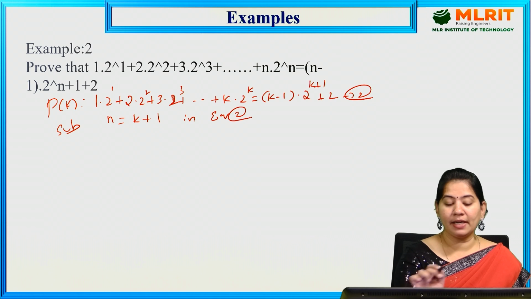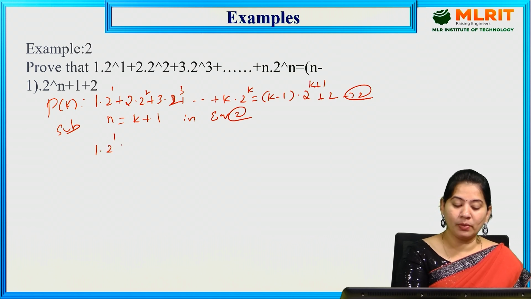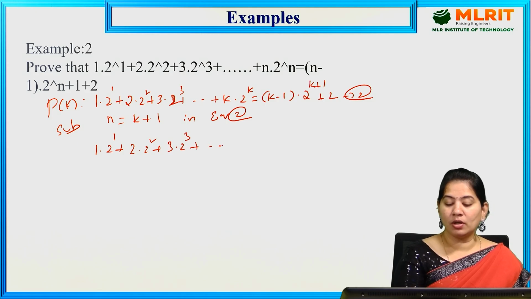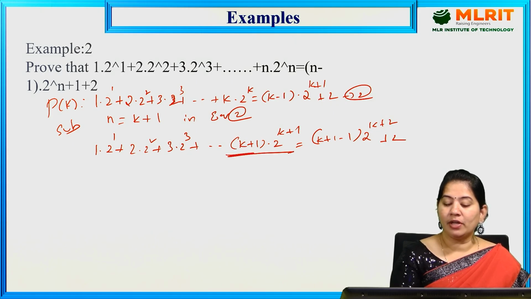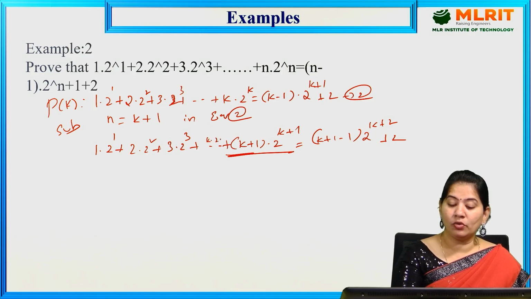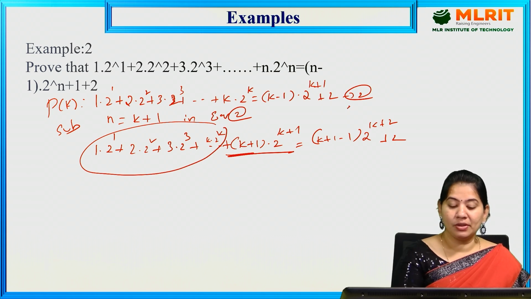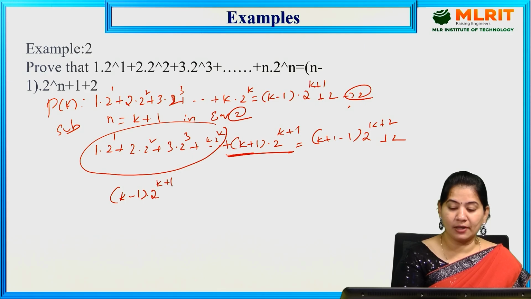Then what you will get here is 1 into 2 power 1 plus 2 into 2 square plus 3 into 2 cube plus so on, k plus 1 into 2 power k plus 1 is equal to k plus 1 minus 1 into 2 power k plus 2, plus 2. Here if you observe, we got k plus 1 into 2 power k plus 1, but before that we have k into 2 power k, which is nothing but equation 2 again. So here you can write k minus 1 into 2 power k plus 1 plus 2.